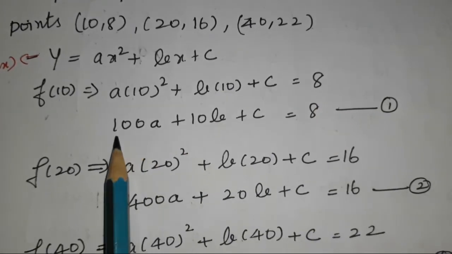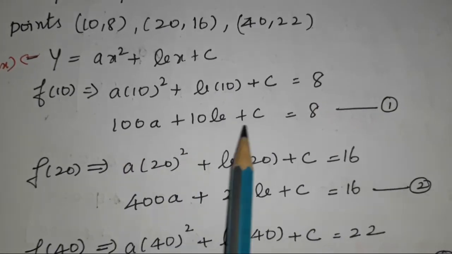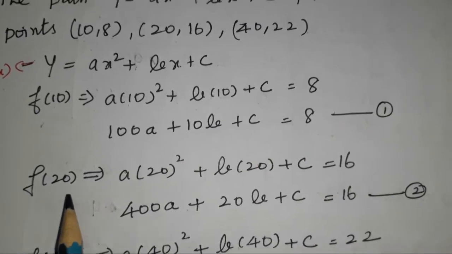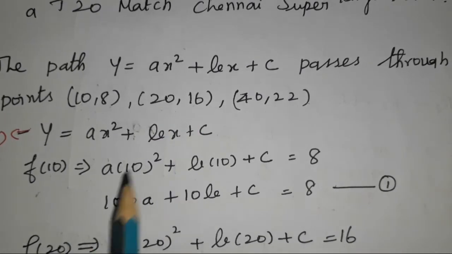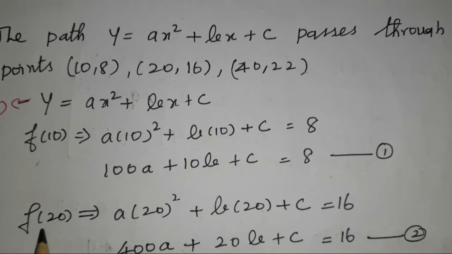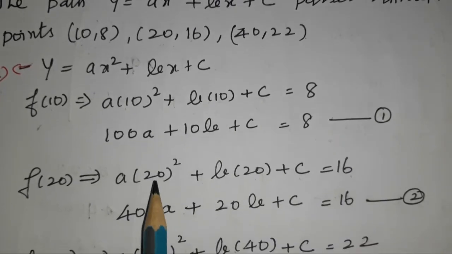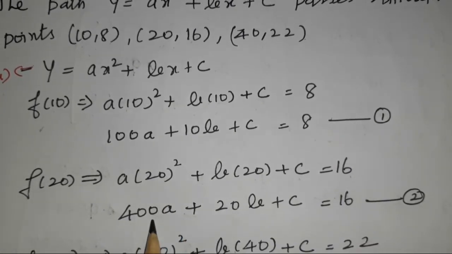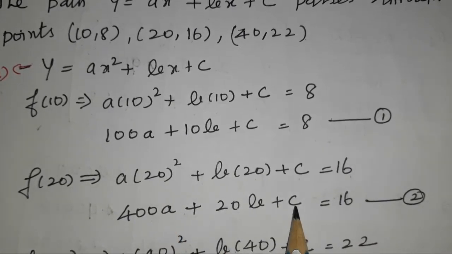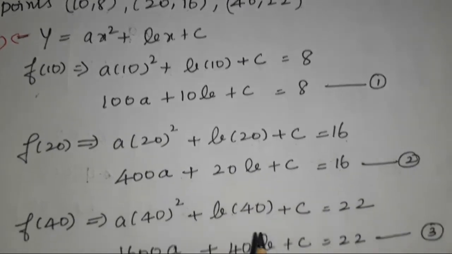10 square is 100, so 100a plus 10b plus c equal to 8. This is equation 1. What is the second point? (20, 16). So instead of x, you substitute 20. f of 20 implies a into 20 square plus b into 20 plus c equal to 16. 20 square is 400, so 400a plus 20b plus c equal to 16. This is equation number 2.